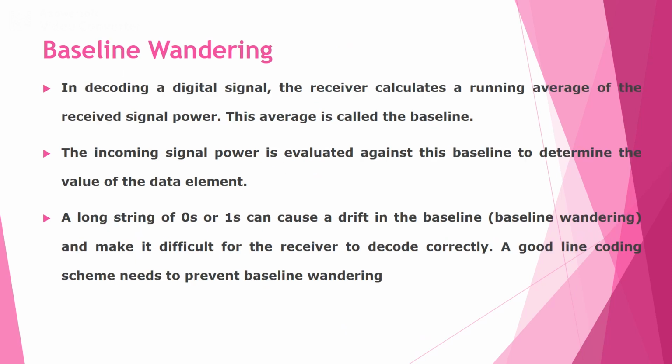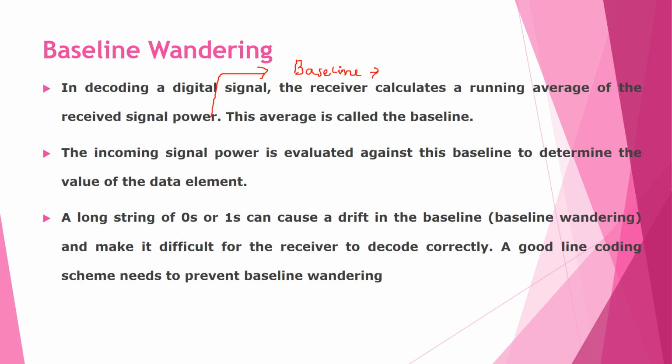So next we will take baseline wandering. In decoding a digital signal, the receiver will calculate a running average of the received power signal. This running average of the received power signal is called the baseline. Baseline is nothing but the running average of received signal power.